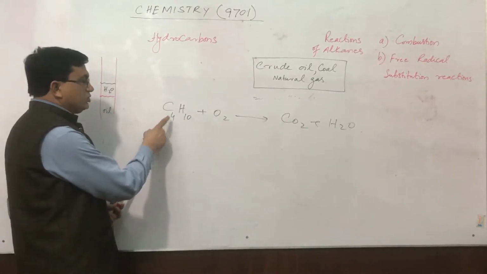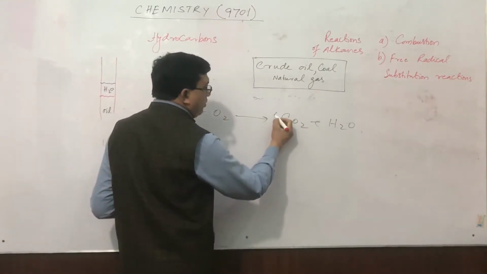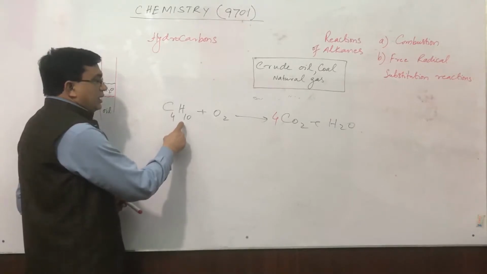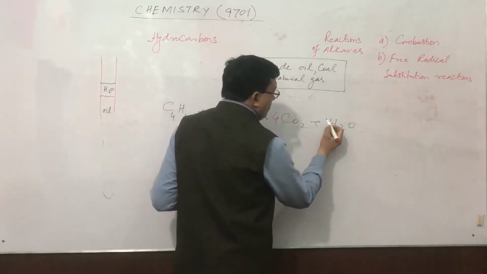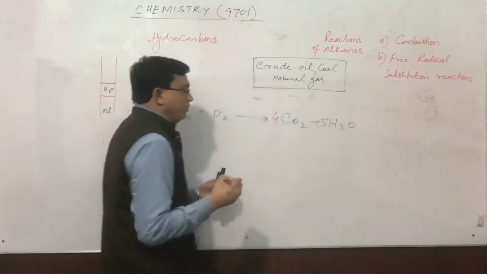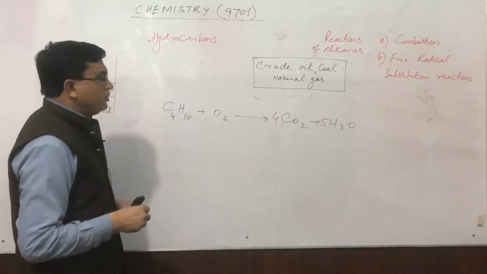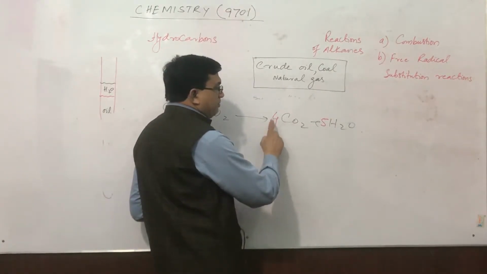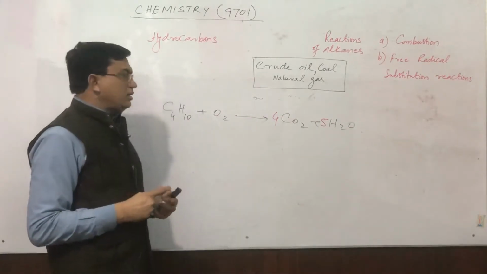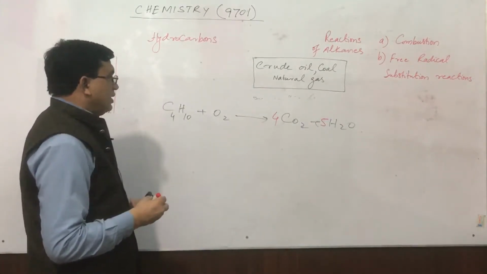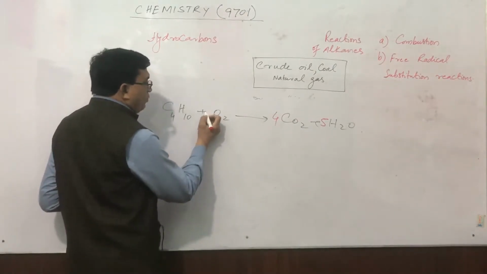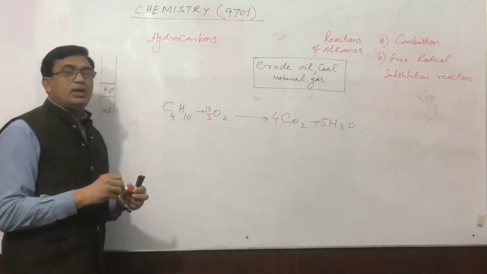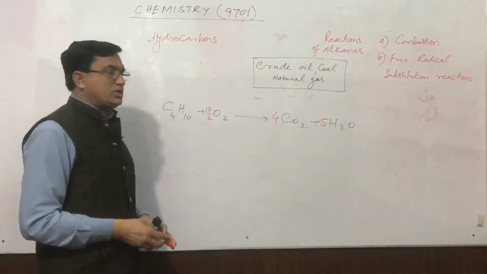Here carbon is 4. Definitely 4 moles of carbon dioxide will be produced. Similarly, 10 hydrogen is there. If we balance it, then we will put 5, and 5 water molecules will be produced. Now how many oxygen atoms are present on the product side? 8 plus 5, 13. It means that we can write here 13 by 2 molecules of oxygen will be utilized.